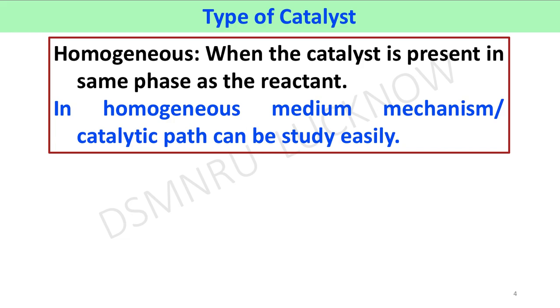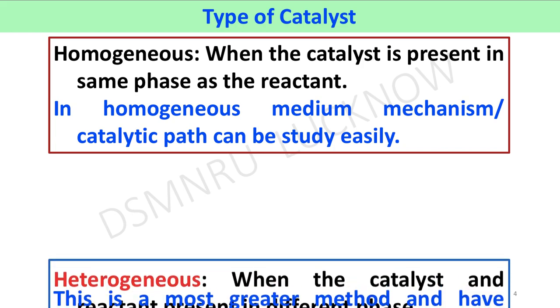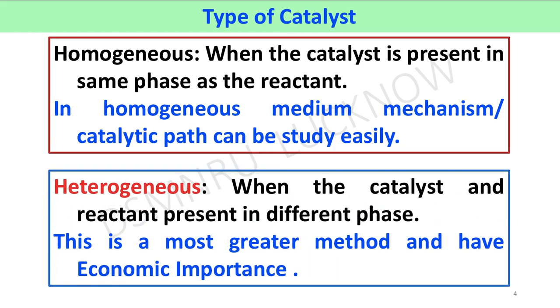In a homogeneous medium, the mechanism or catalytic path can be studied easily, while in heterogeneous catalysis, the catalyst and reactant are present in different phases. This is the most widely used method and has economic importance. That's why most industries use heterogeneous processes.